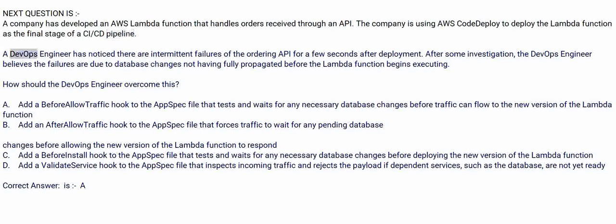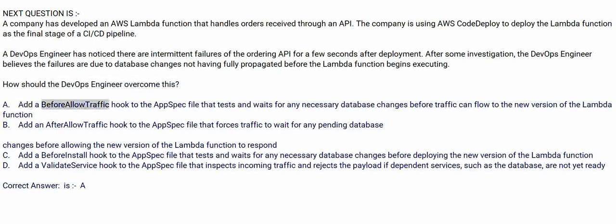A DevOps engineer has noticed there are intermittent failures of the ordering API for a few seconds after deployment. After some investigation, the DevOps engineer believes the failures are due to database changes not having fully propagated before the Lambda function begins executing. How should the DevOps engineer overcome this?